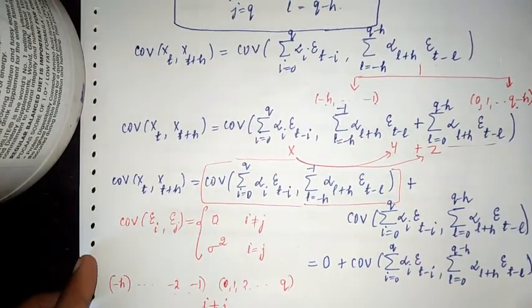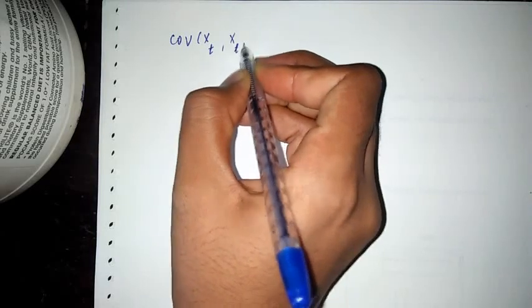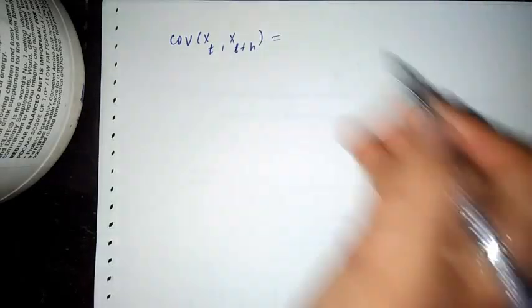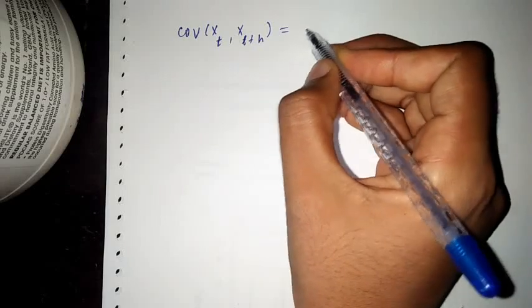So I'm moving to the next sheet. In the next sheet I'll write the previous expression. So we have covariance between xt and xt plus h. What does the last expression have? We have this expression, right? This one I'm going to copy in the next sheet.